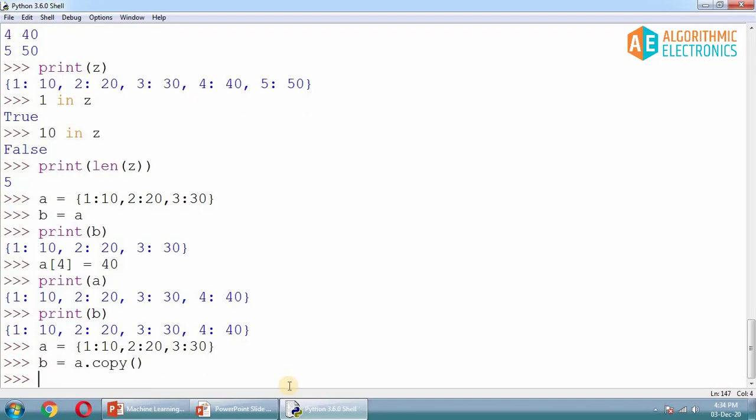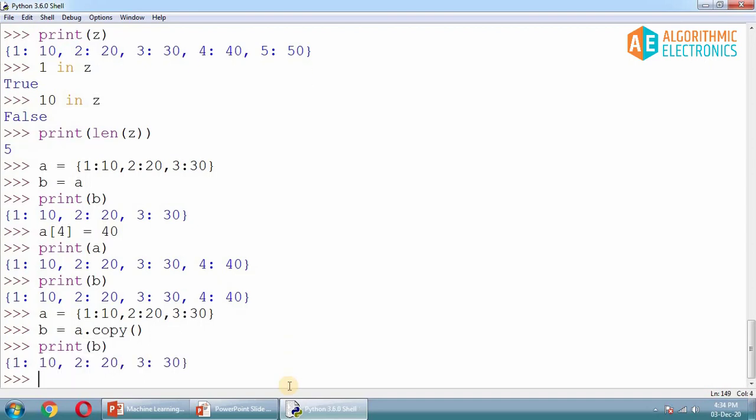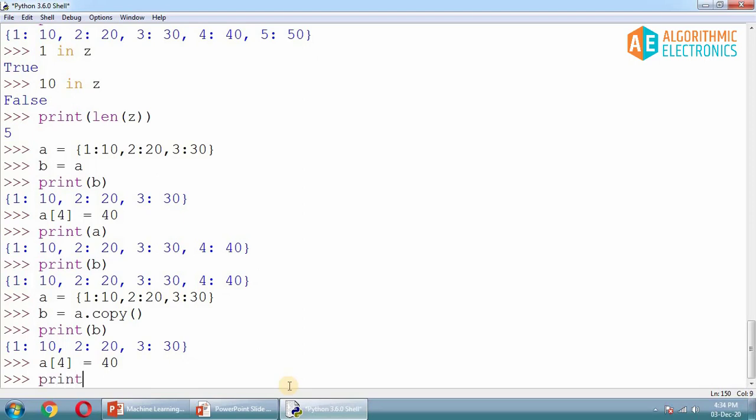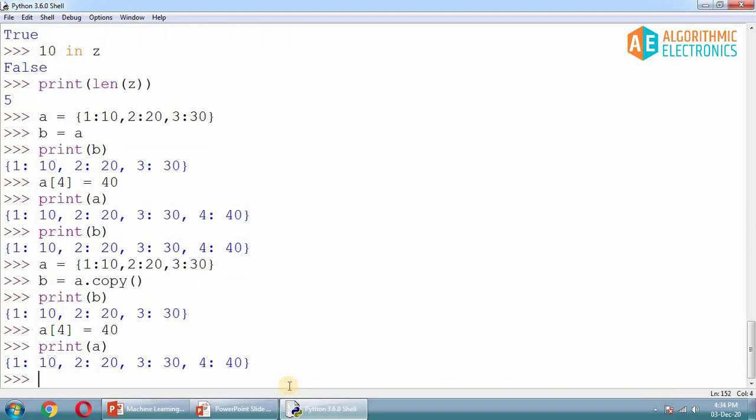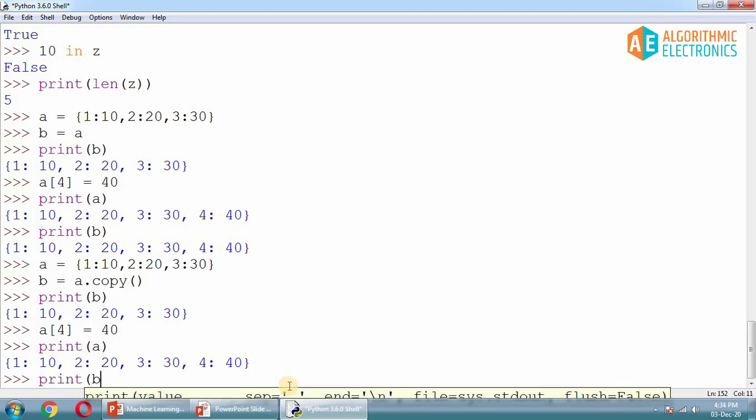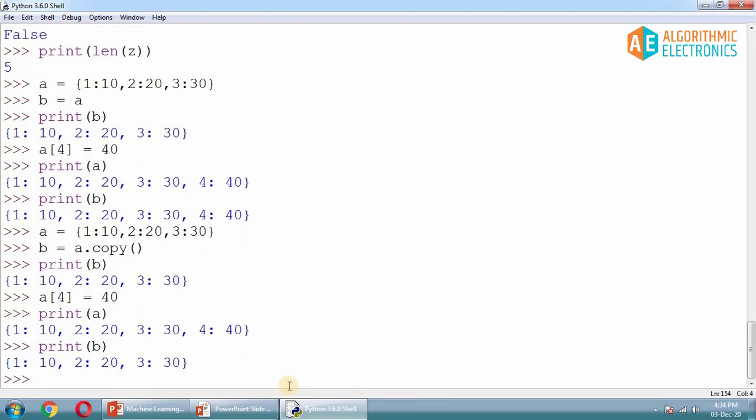In this case, if you print B, you will get this. Now if you make any changes, let's say to A, I add the fourth key equal to 40, and this time if you print A, obviously you will get the modified content. But if you print B, now here is the interesting thing: it is properly copied. This is how you can copy the contents of a dictionary into another dictionary. So this was all about dictionaries in Python.